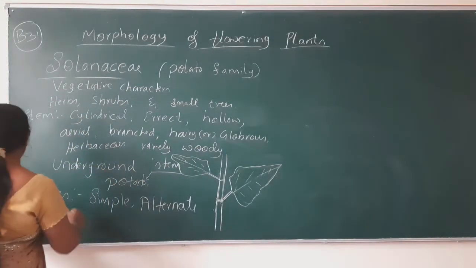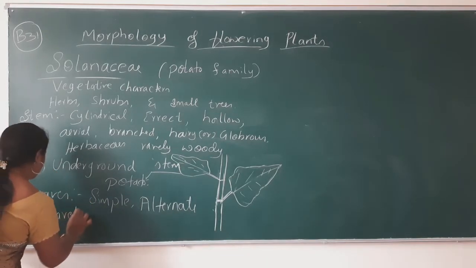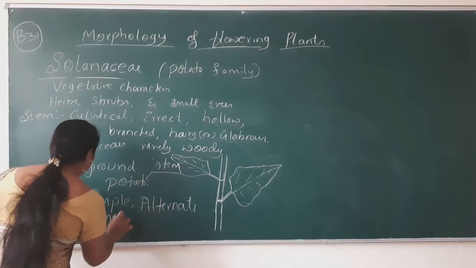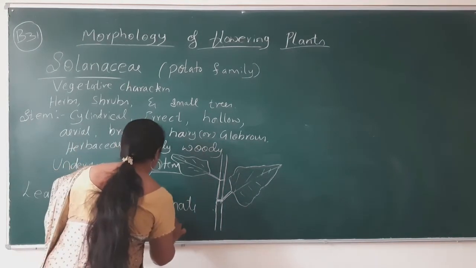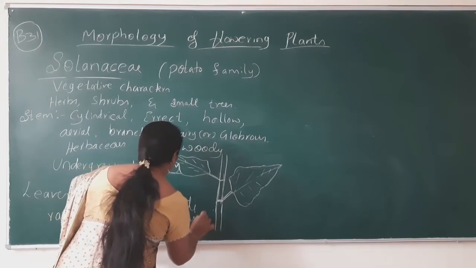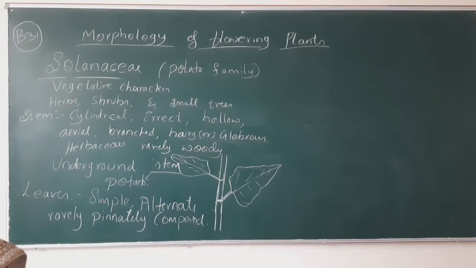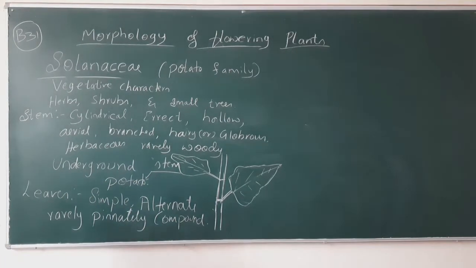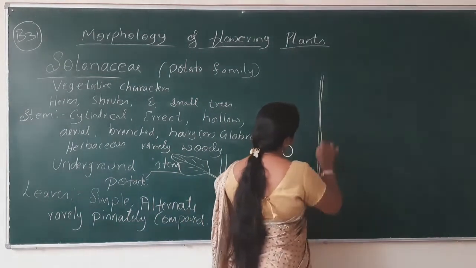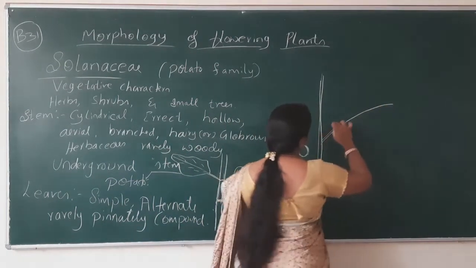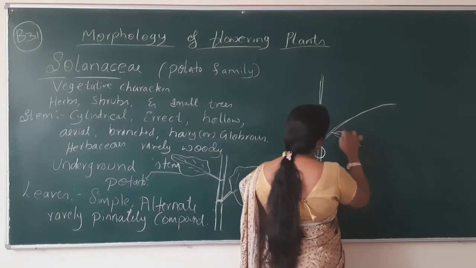The next character is rarely pinnately compound. Rarely pinnately compound means in some of the plants the leaves will be arranged like this.